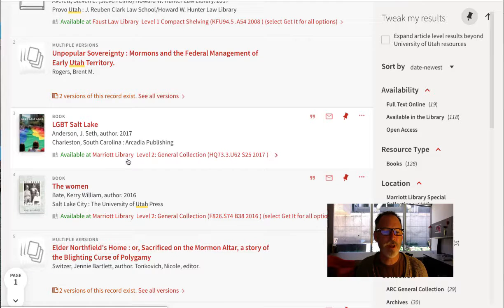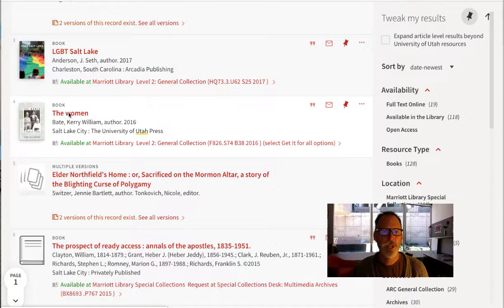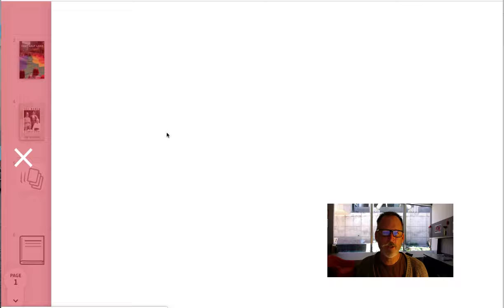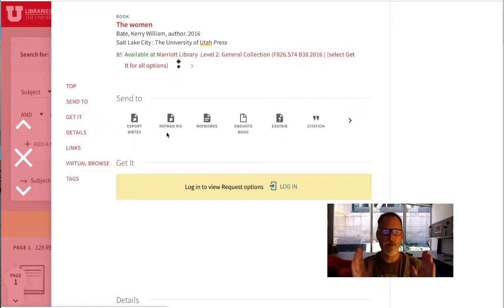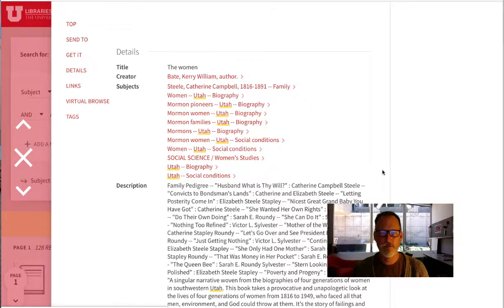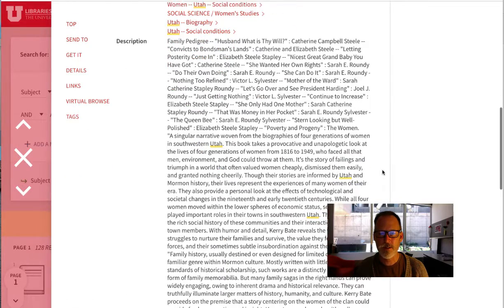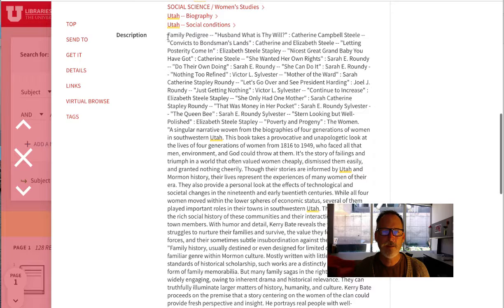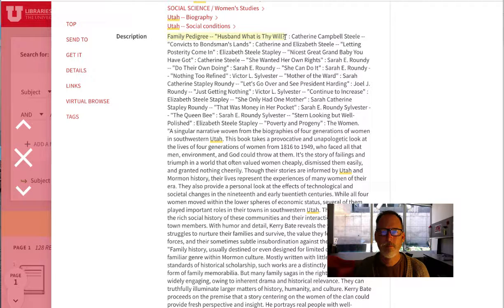But if I go into this one, sometimes the table of contents will be just right in that record level, the record being that information about the book, the metadata. I'm letting it do its little screening thing because it's looking for it. Oh yeah, this one has the table of contents. So you can see the first chapter, it looks like narratives.